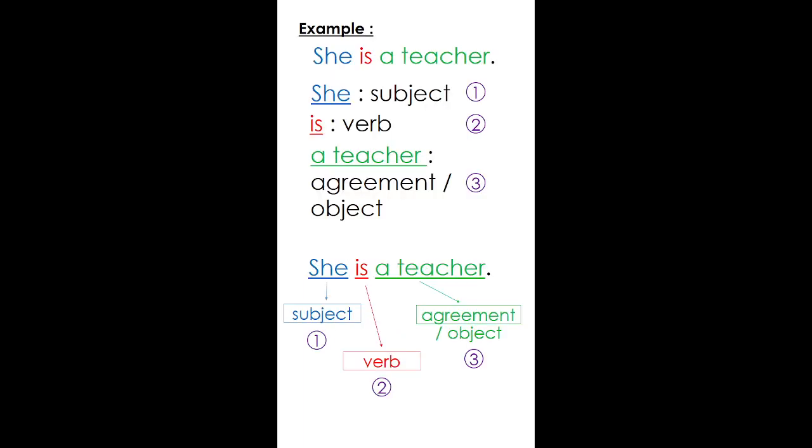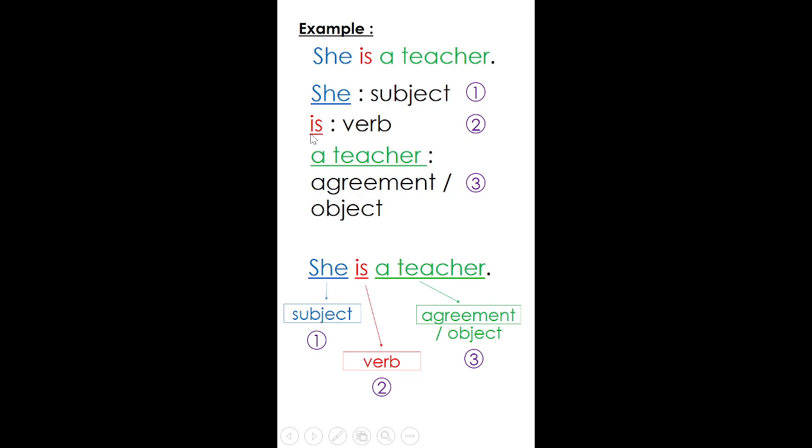I want you to understand this. Whenever you are making a sentence, you must need three things. These three things is a must. If not, your sentence would be wrong. You must have the first thing, subject, the second one, the verb, and the last one, the agreement to the subject and the verb or the object. As long as you have these three, your sentence is complete. And when you are using the correct verb, you are making it totally correct. So that is what we want to learn.